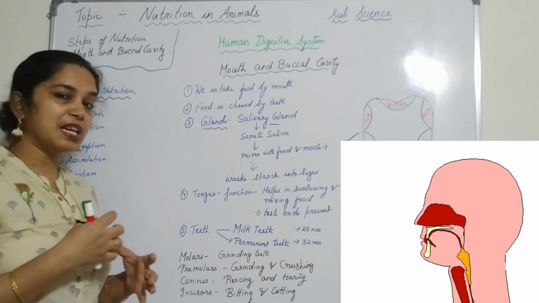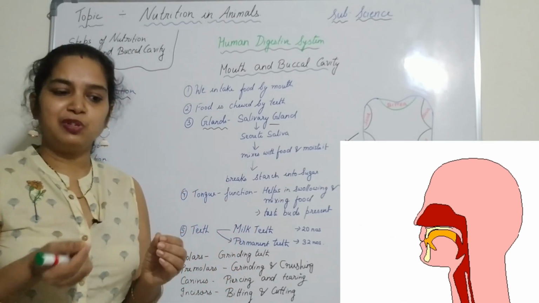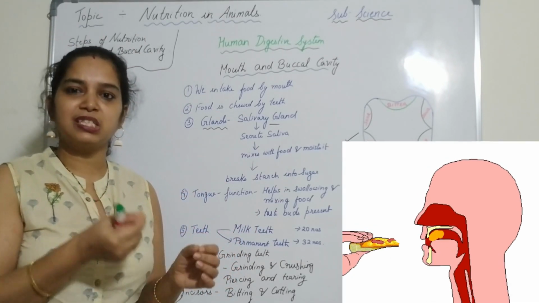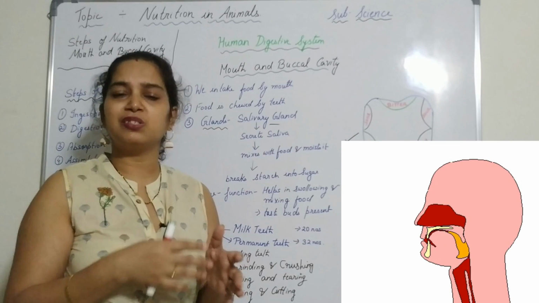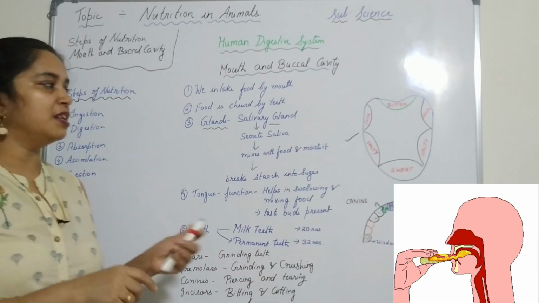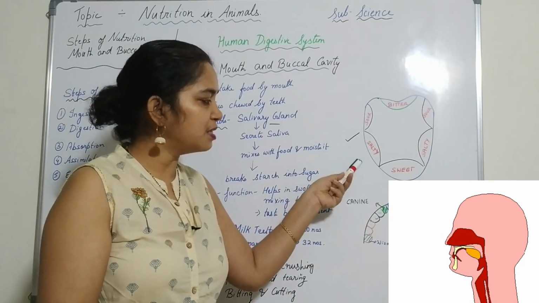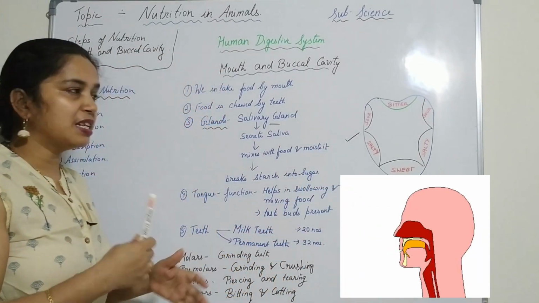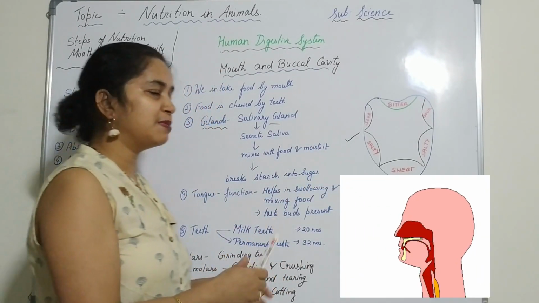Yes, and it has special buds present. When you taste something, whether it is sweet, sour, bitter or salty, it is all with the help of the tongue. So the tongue contains special buds. You can see over here the tongue has special buds that are called taste buds, and the taste bud at the tip of the